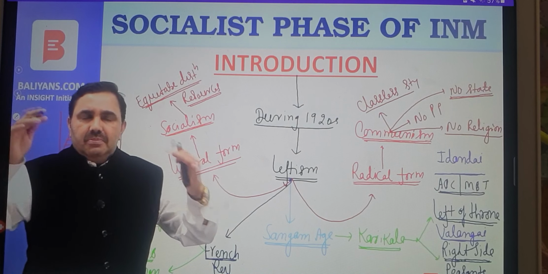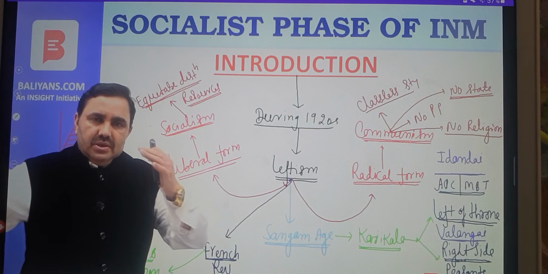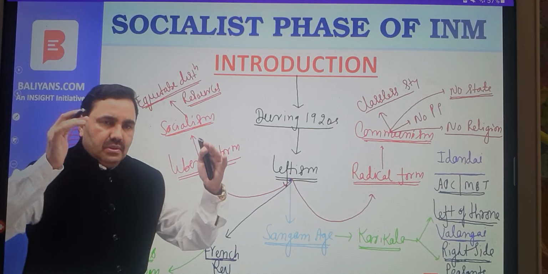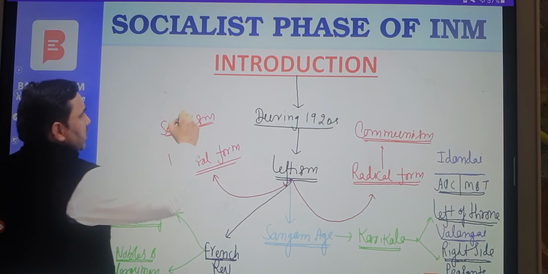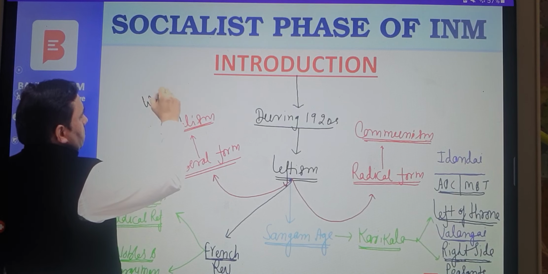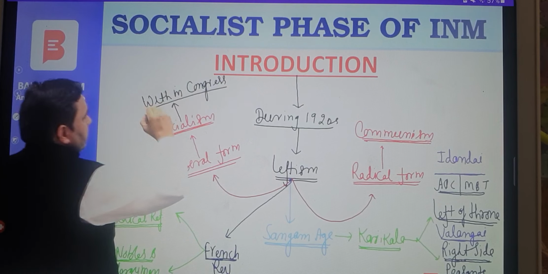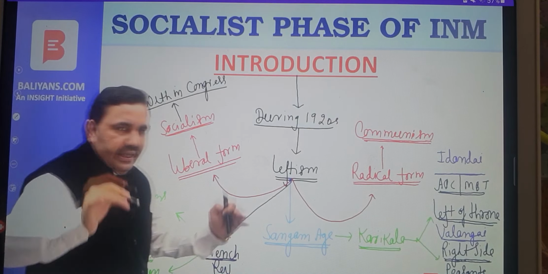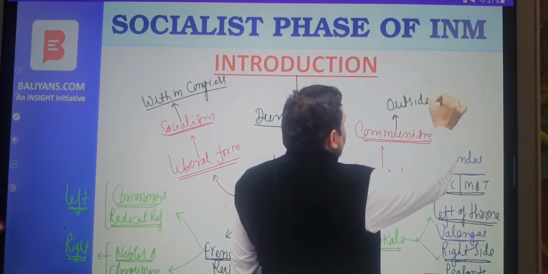There should be private property. There should be public ownership, state ownership as well as private ownership. Critical industry should be under state ownership. Non-critical industries should be under private ownership. So socialism is a moderate form or a liberal form. Socialism emerged within Congress. Or socialism represented left within Congress. Communism represented left outside Congress.